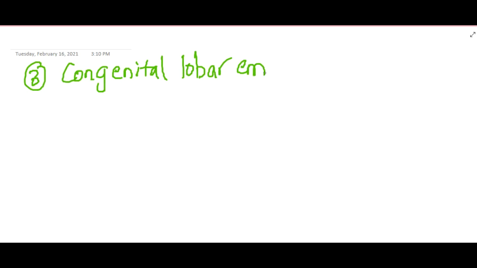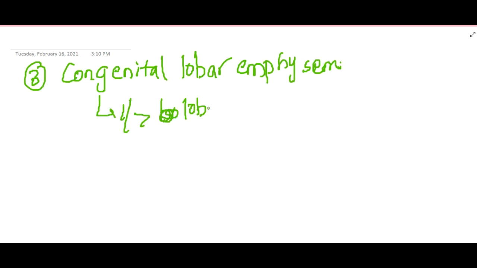Then the third type of congenital malformation of lung is congenital lobar emphysema. In congenital lobar emphysema, there is over distension of one or more lobes of the lungs.